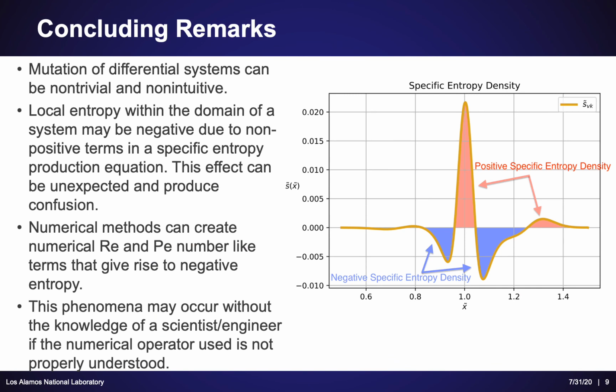Throughout this presentation, we've been able to show that locally negative entropy can be produced by certain terms in differential equations. We've been able to show this via the use of a physical dissipative mechanism. Now, numerical operators can introduce effective numerical coefficients which replicate the results that we've shown here with physical dissipative mechanisms, as with numerical dissipative mechanisms.